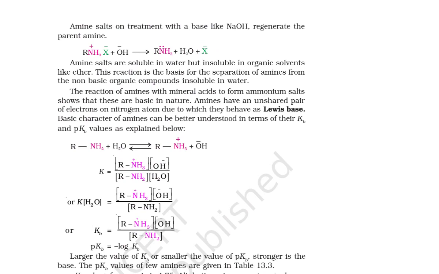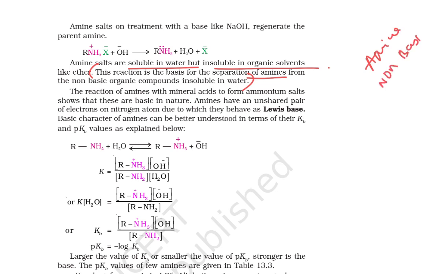Look here, the amine salt treatment is given. We know that amine salts are soluble in water but insoluble in organic solvents. So this reaction is the basis for the separation of amine from non-basic organic components. Suppose an amine is present with a non-basic compound.